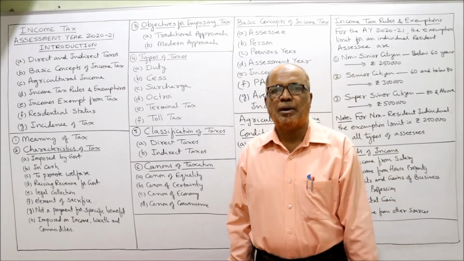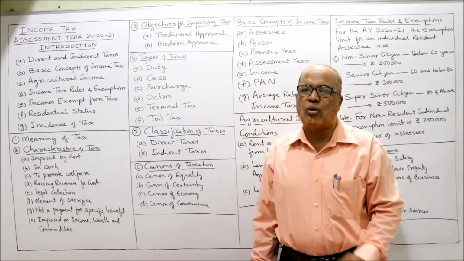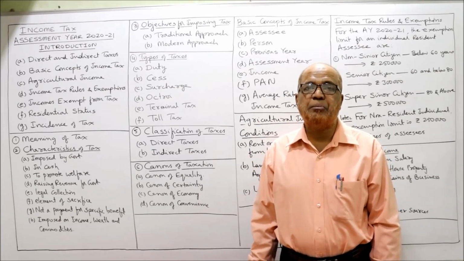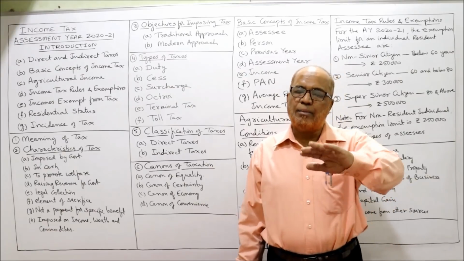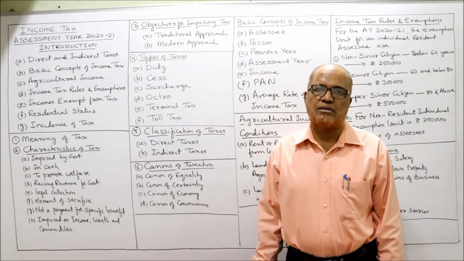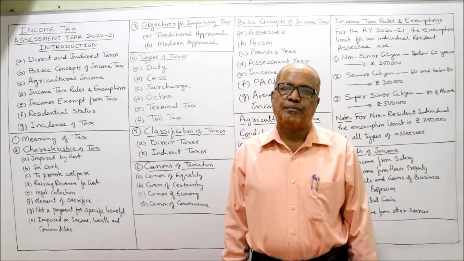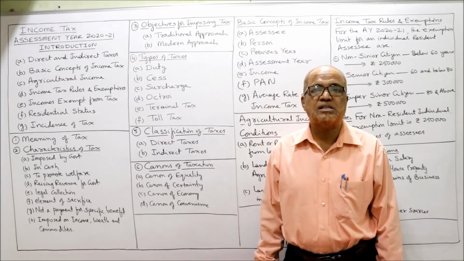Similarly, if the person's income exceeds 1 crore to 2 crore, 15% is the surcharge. If the income exceeds 2 crore up to 5 crore, 25%. If the income exceeds 5 crore, then 37% will be the surcharge.